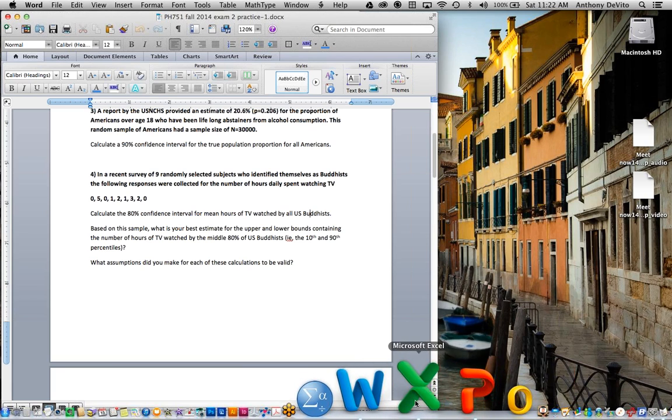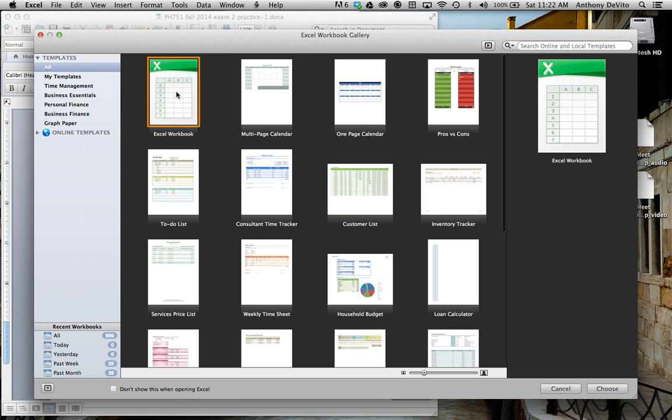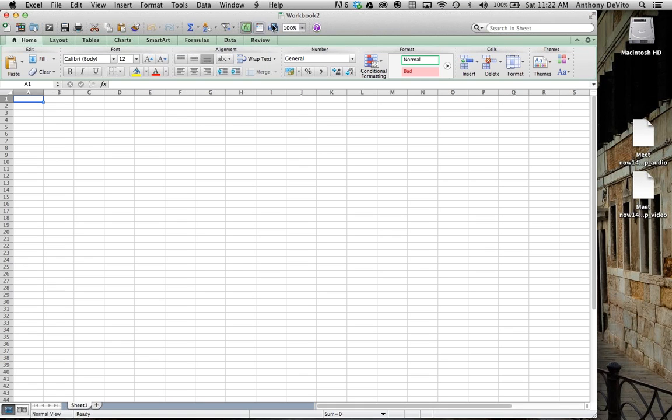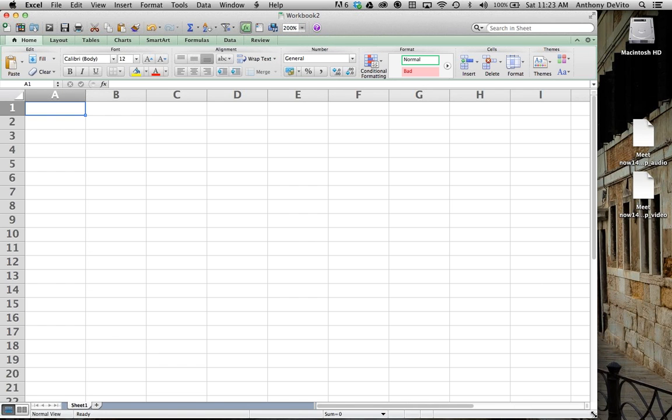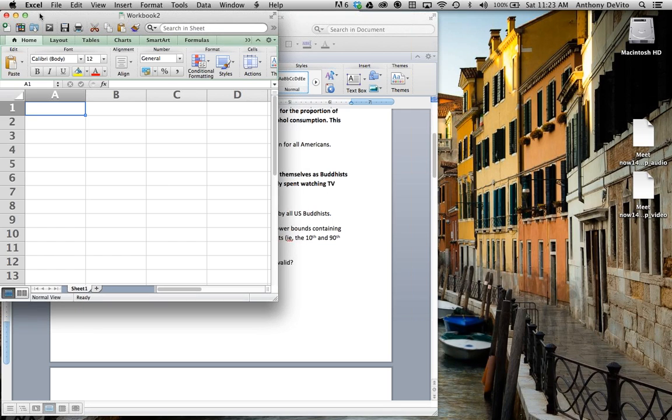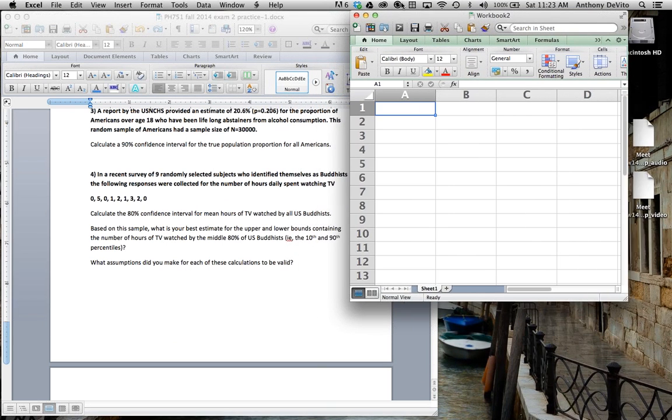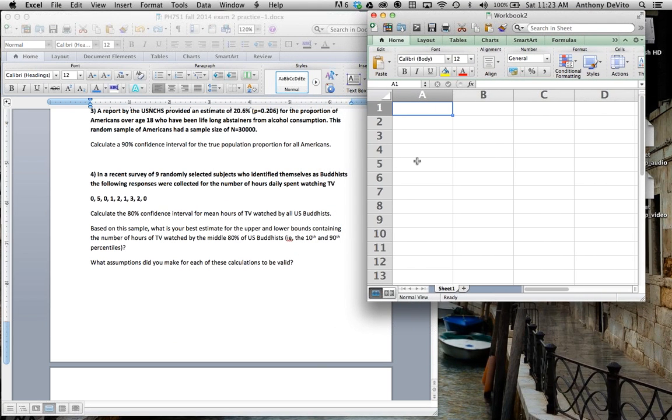So I'm going to open up an Excel file. You can use the calculator to do this. You can use some other mechanism to do this. You can even use SPSS or R if you are familiar with it. Okay, but for our purposes, I'm going to use Excel basically as a calculator. And I'm going to copy these 9 results.